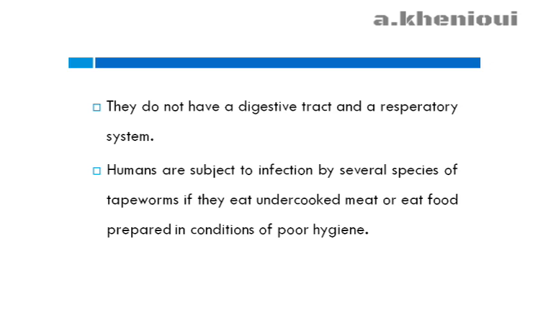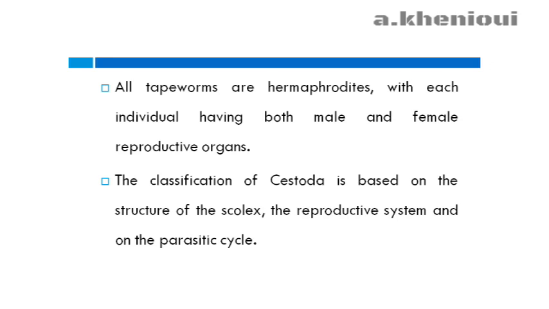Humans are subject to infection by several species of tapeworms if they eat undercooked meat or eat food prepared in conditions of poor hygiene. All tapeworms are hermaphrodites, with each individual having both male and female reproductive organs. The classification of Cestoda is based on the structure of the scolex, the reproductive system, and the parasitic cycle.